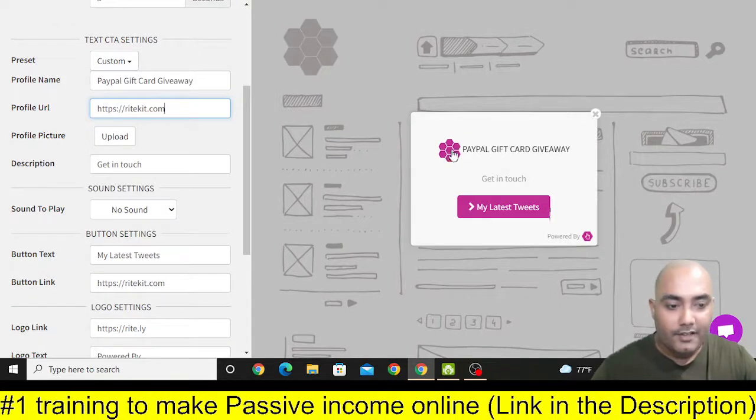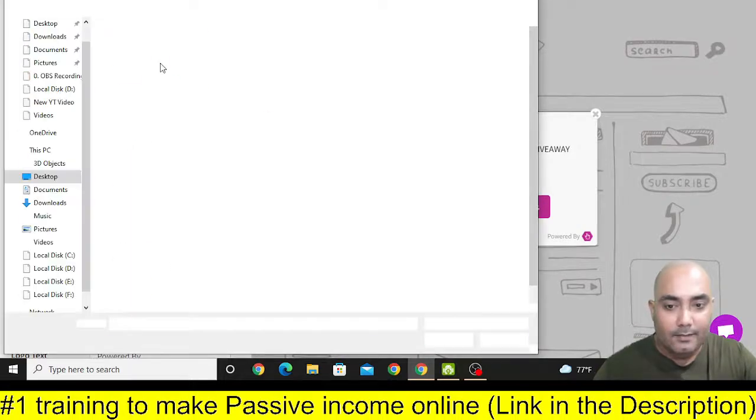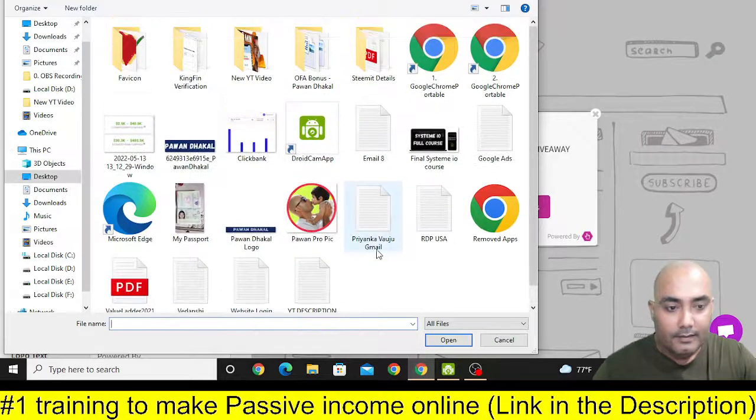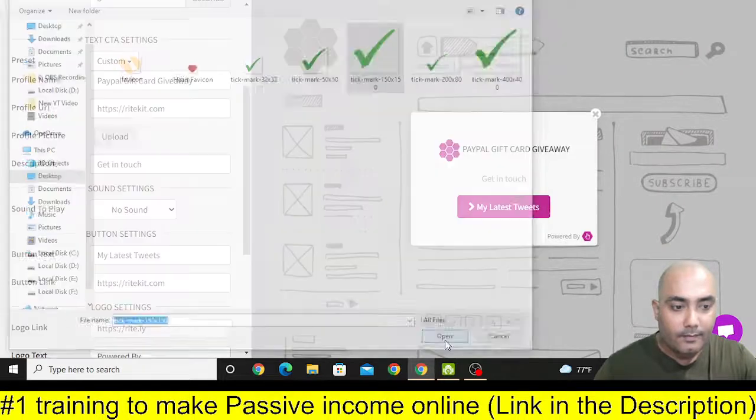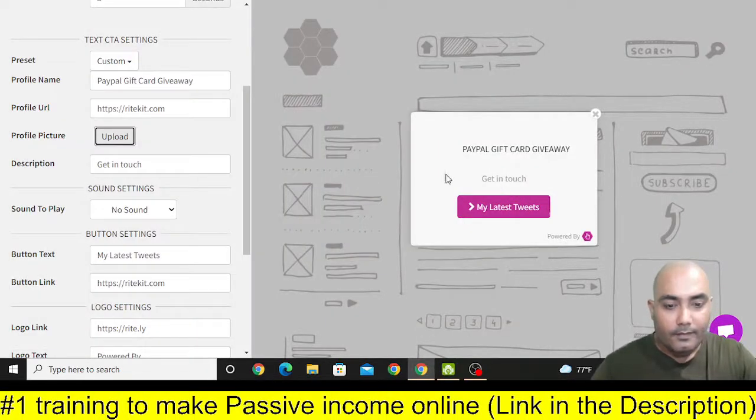And in profile picture you can simply download any picture that you would love and upload that picture. For now, let's see if there is any image in my files. Okay, I have some favicon, so let's put this one, and it will appear in this way. But you can put any kind of PayPal logo or similar logo. And then here is the get in touch.